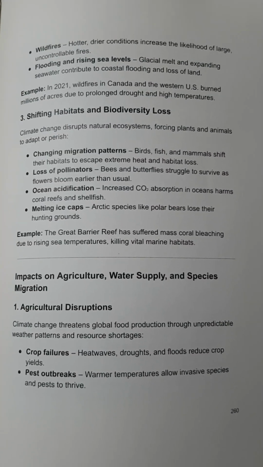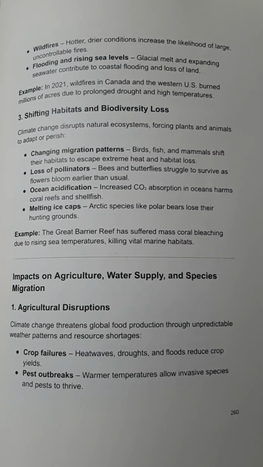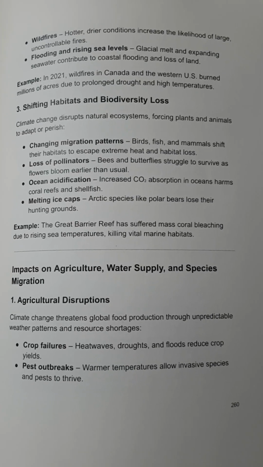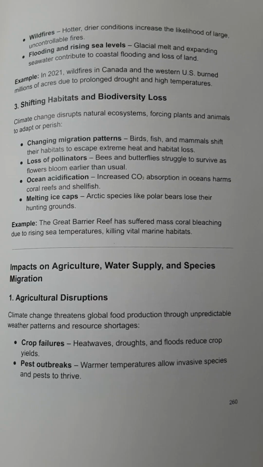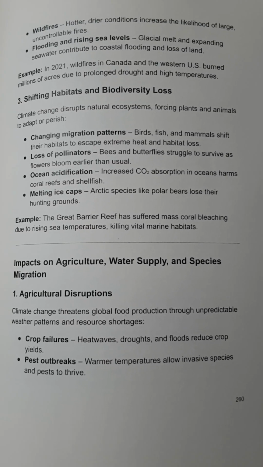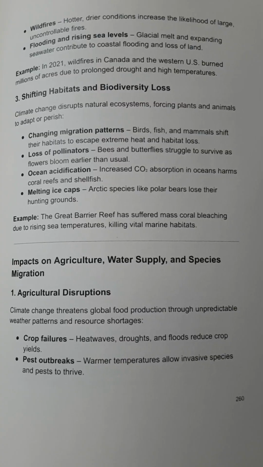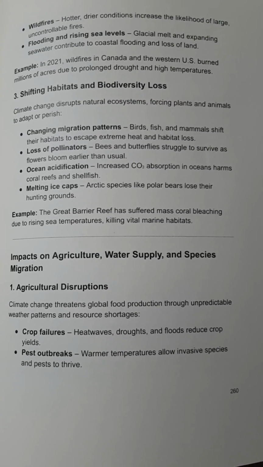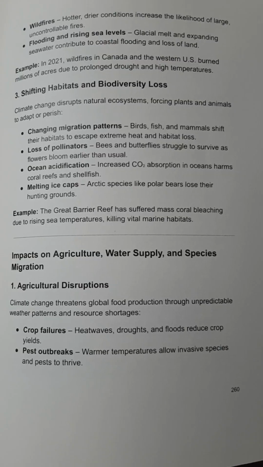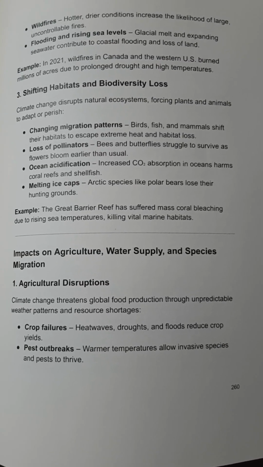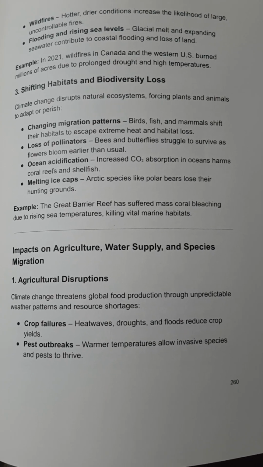Wildfires. Hotter, drier conditions increase the likelihood of large, uncontrollable fires. Flooding and rising sea levels. Glacial melt and expanding seawater contribute to coastal flooding and loss of land. Example: in 2021, wildfires in Canada and the western U.S. burned millions of acres due to prolonged drought and high temperatures.